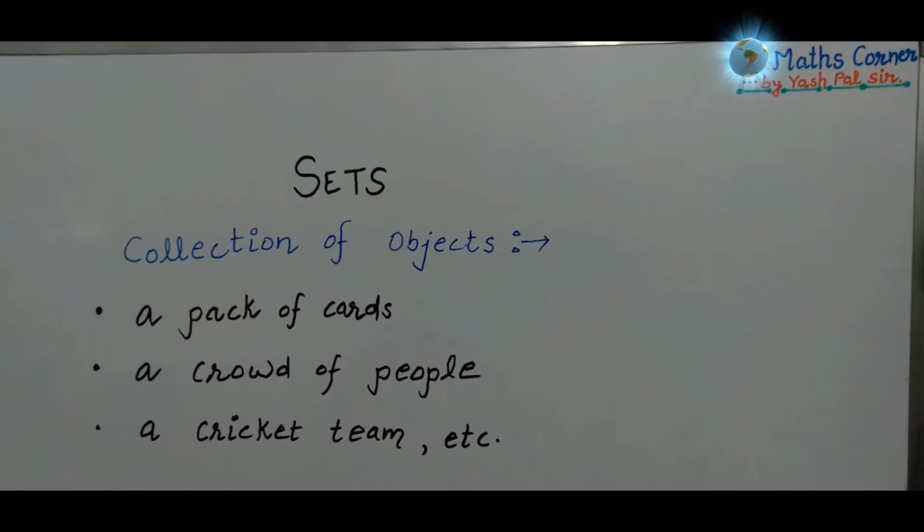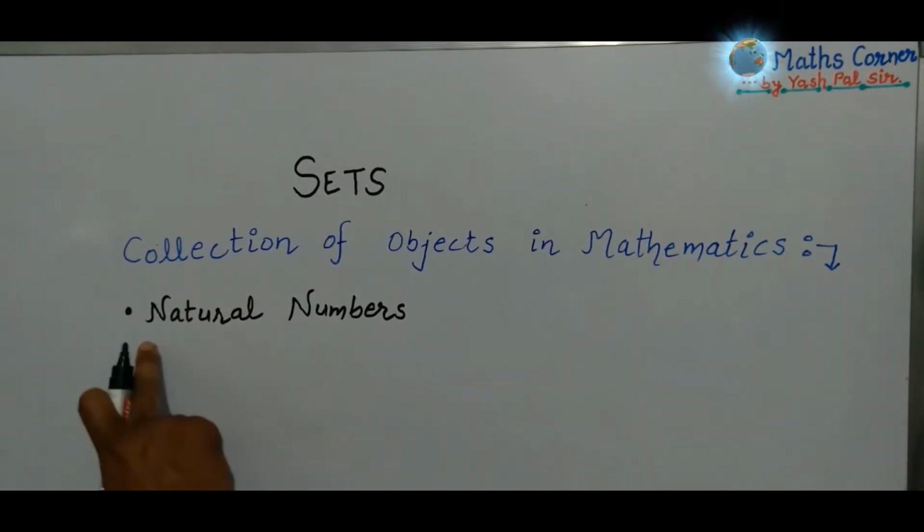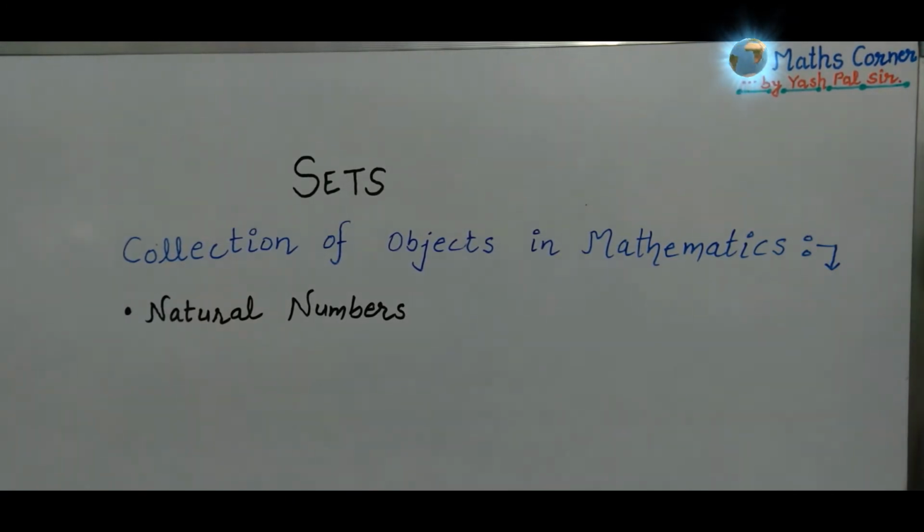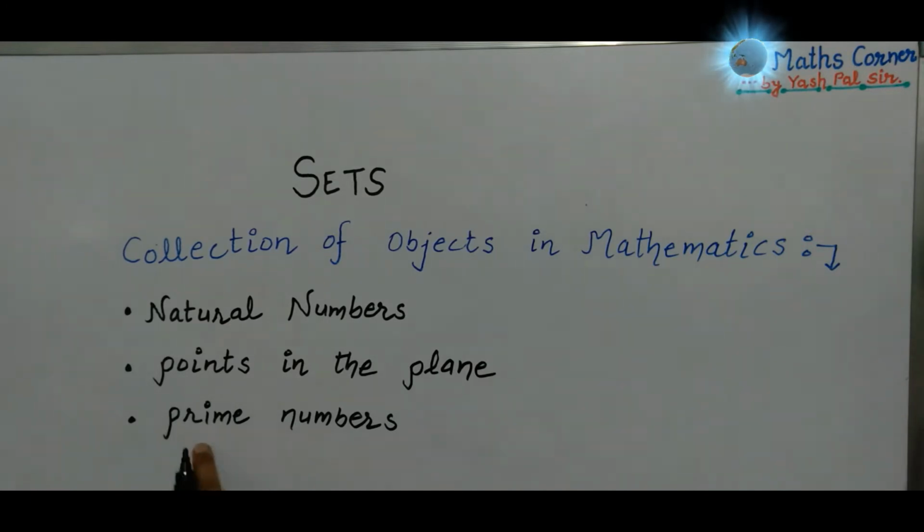In mathematics also, we come across collections, for example natural numbers, points in the plane, prime numbers, and many more.